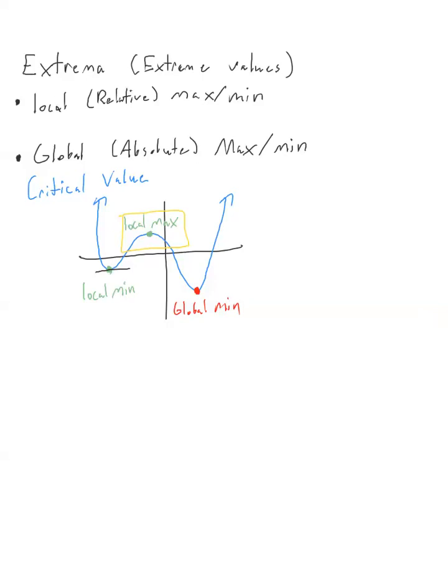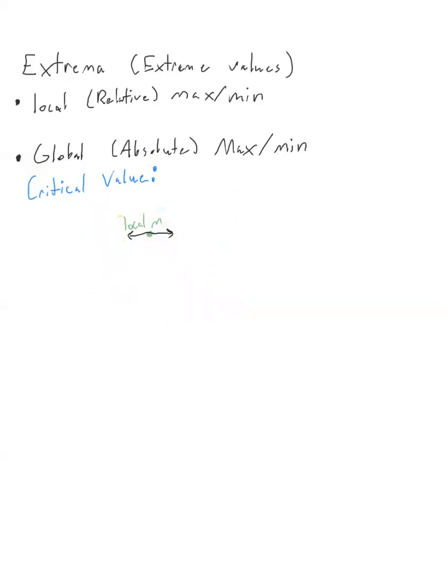So here at this local minimum, we have a flat tangent line. At this local max, we have a flat tangent line. Even at the global minimum, we have a flat tangent line. So what if I want to figure out some way of pointing out where all of my flat tangent lines are so that maybe I can figure out where my max and mins might be? Well, that is where the critical value comes into play. So I'm going to erase this. Our critical values are all the points where our derivative is equal to 0.